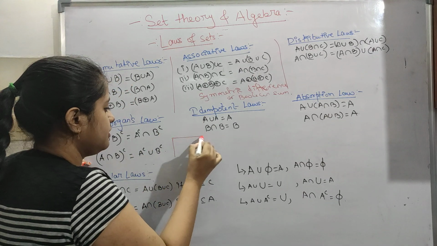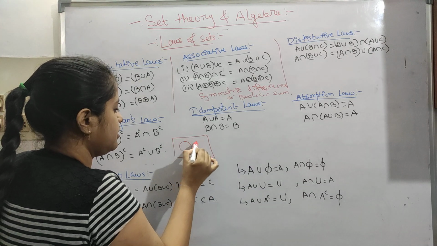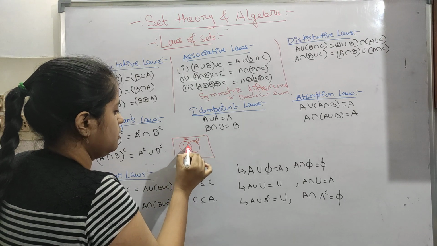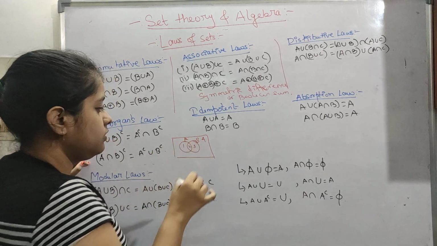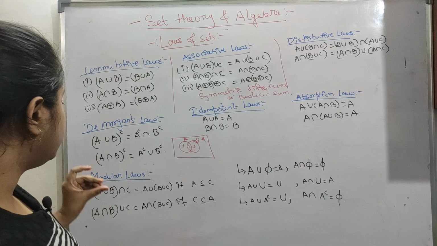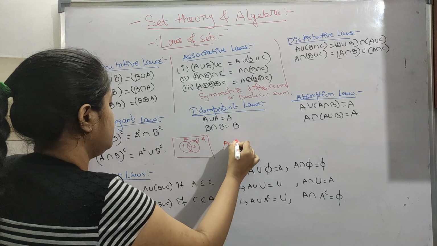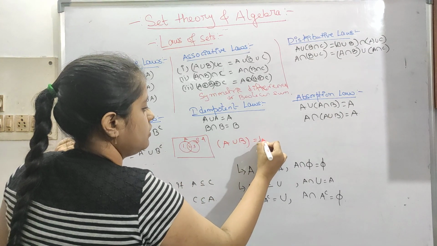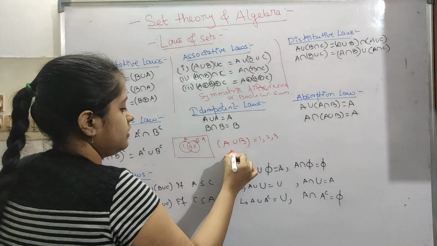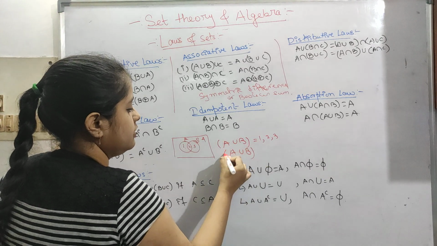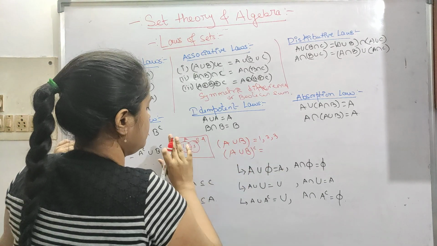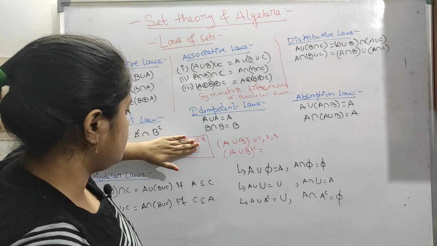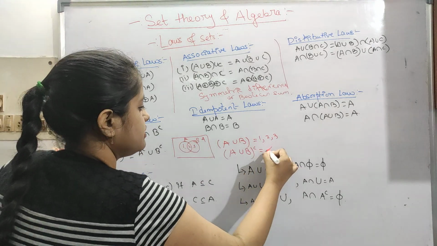Let's see, we can take this example only. So this is our A, this is our B. So A, B, let's say 1, 2, 3 and the whole universe is 4. So let's find out this. A union B is 1, 2, 3. So 1, 2 and 3. So if we take the A union B complement, it will just come as whatever is apart from this whole thing, basically 4.